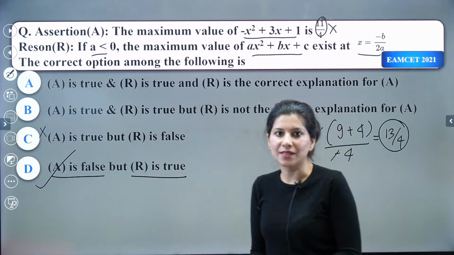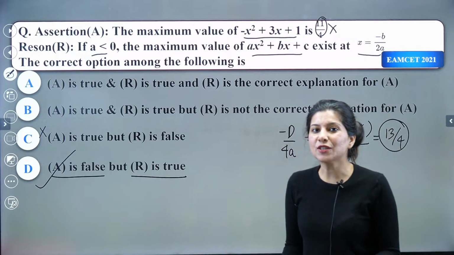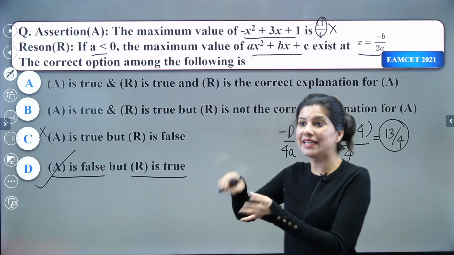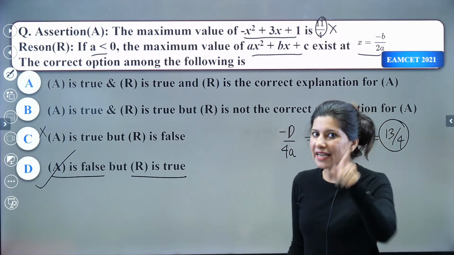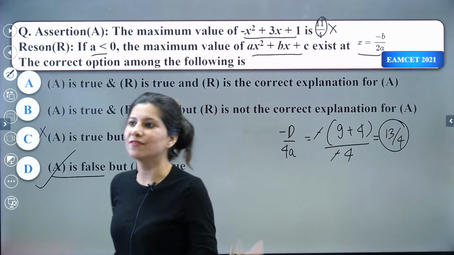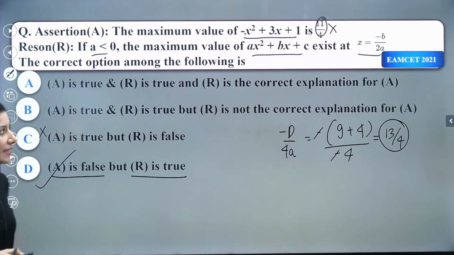But when both are true, now we need to judge whether the reason is the correct explanation or not. That's when most of the students get confused. Okay. All right. Clear.